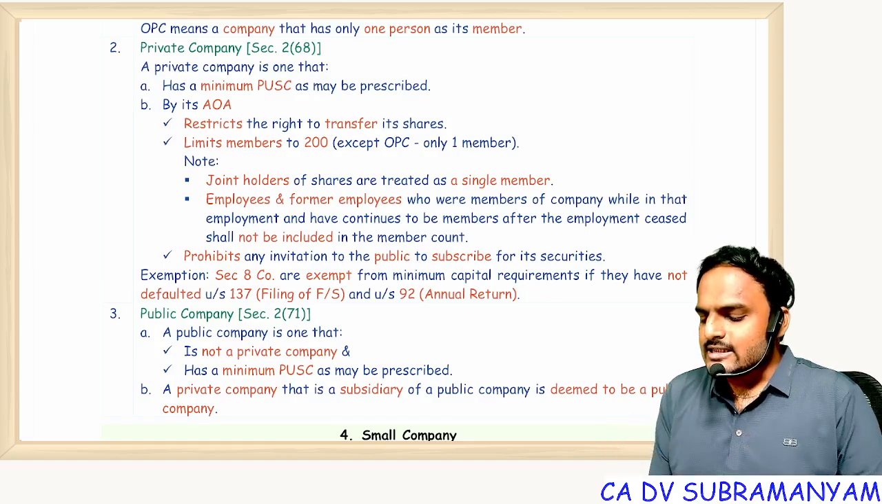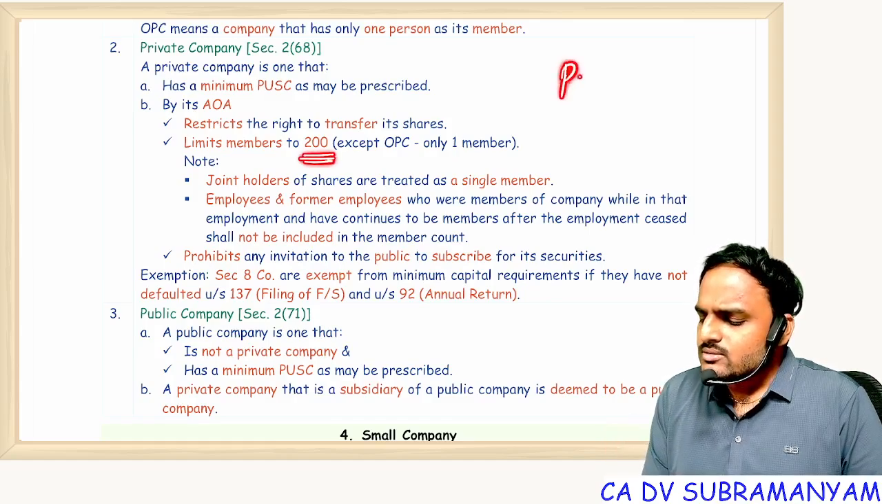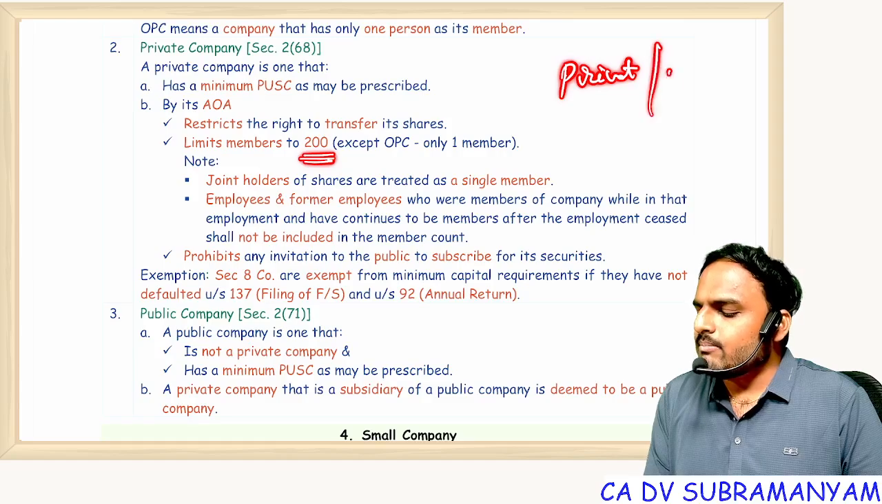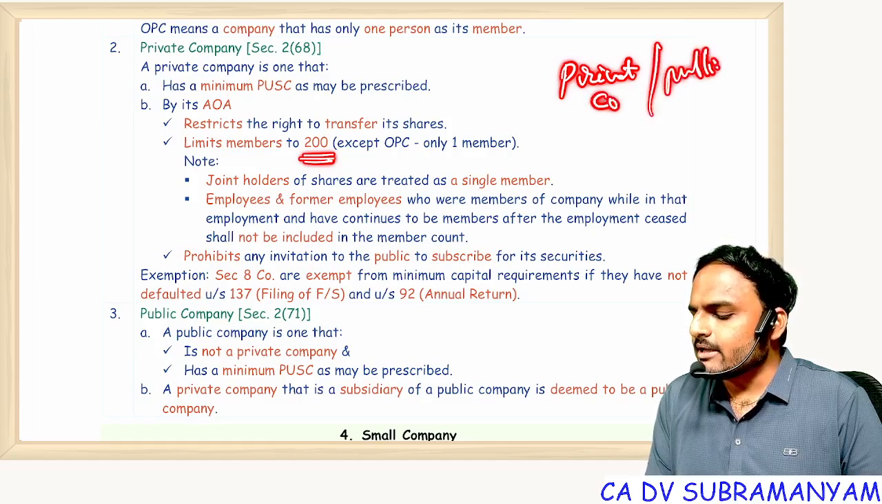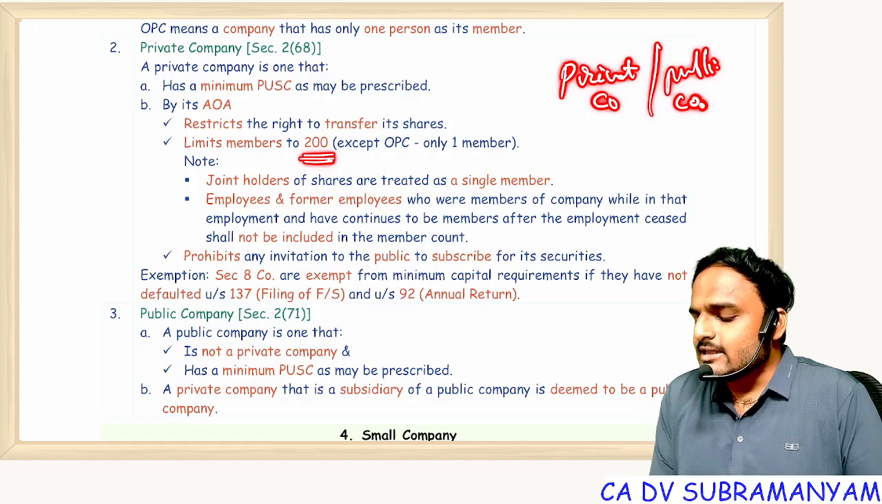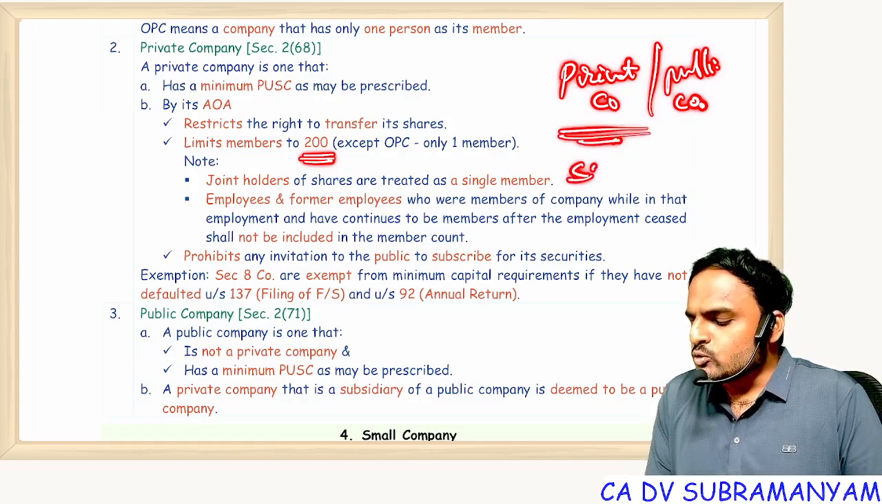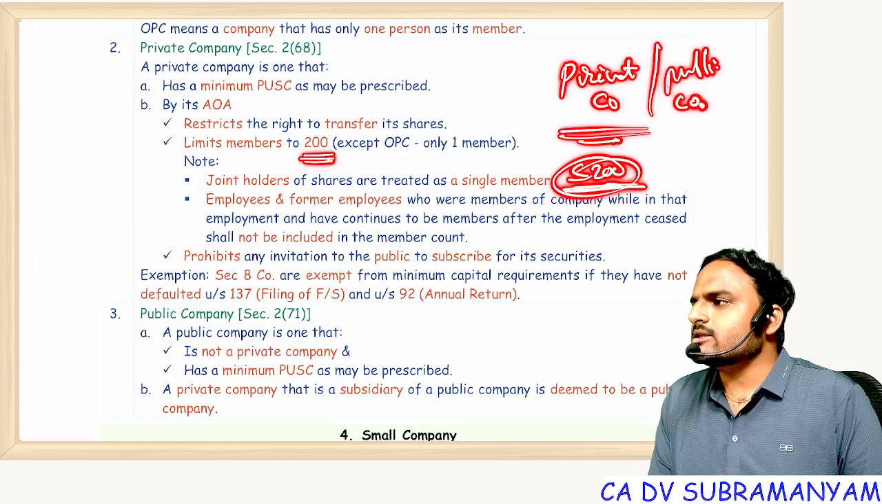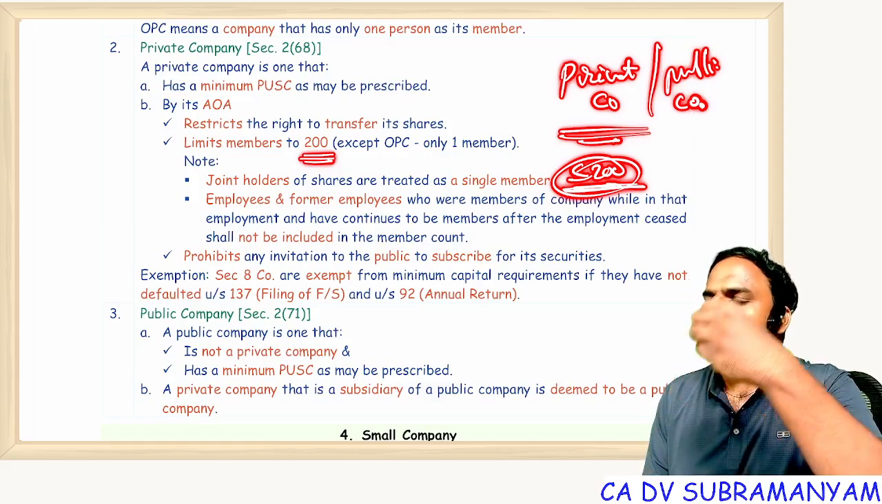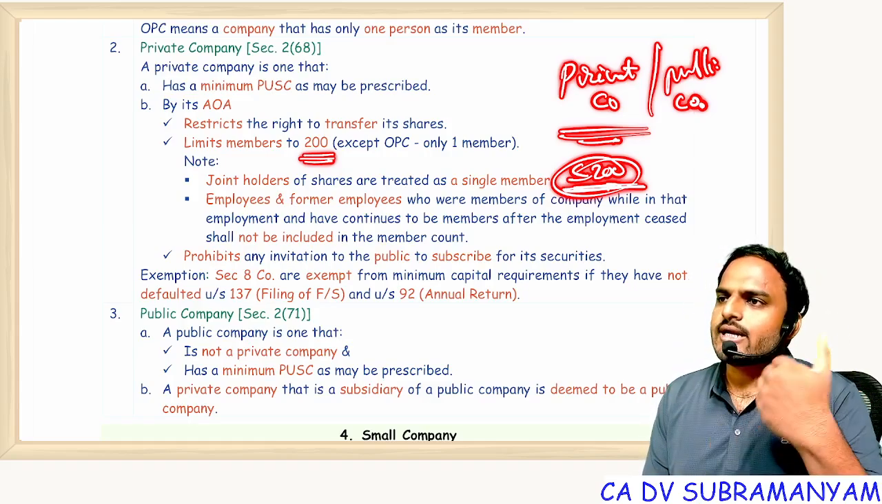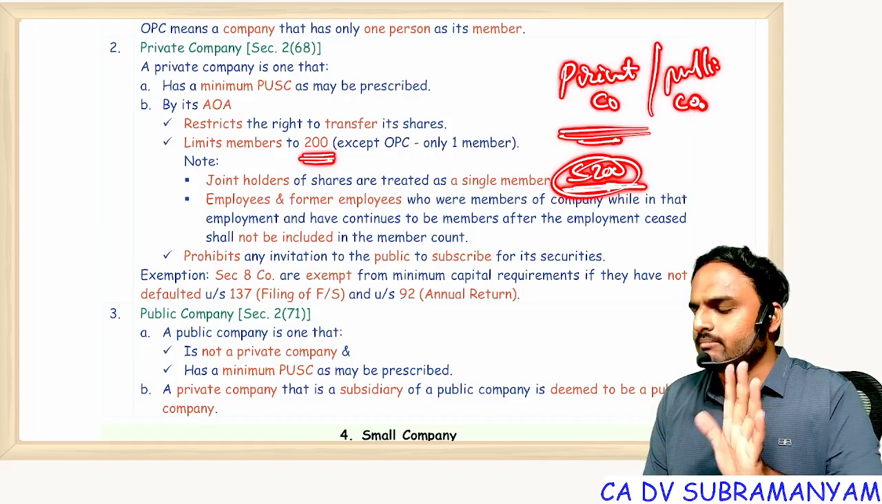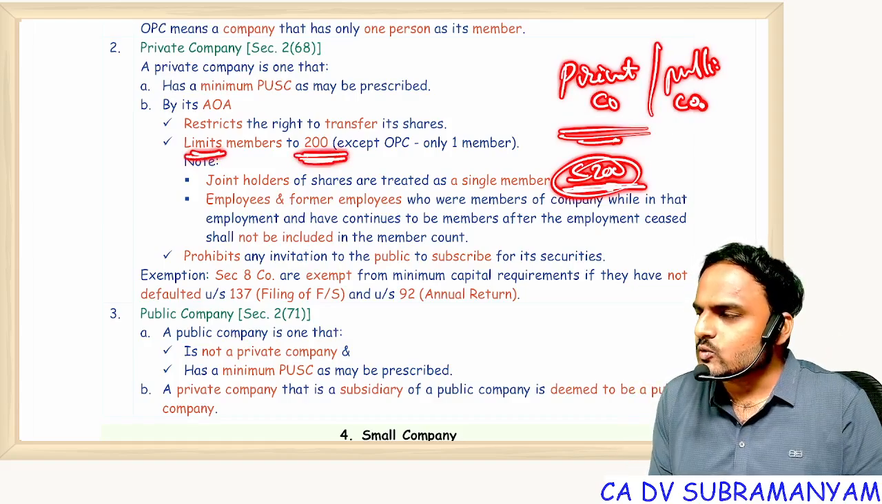But why did they fix a limit? The reason is we should separate private from public. We should separate private company from public company. For that they fixed a limit. Up to 200 members, you can enjoy the privileges of a private company. I mean, if you can register as a private company, you can enjoy the privileges available to the private company. So the maximum number of members is restricted to 200.